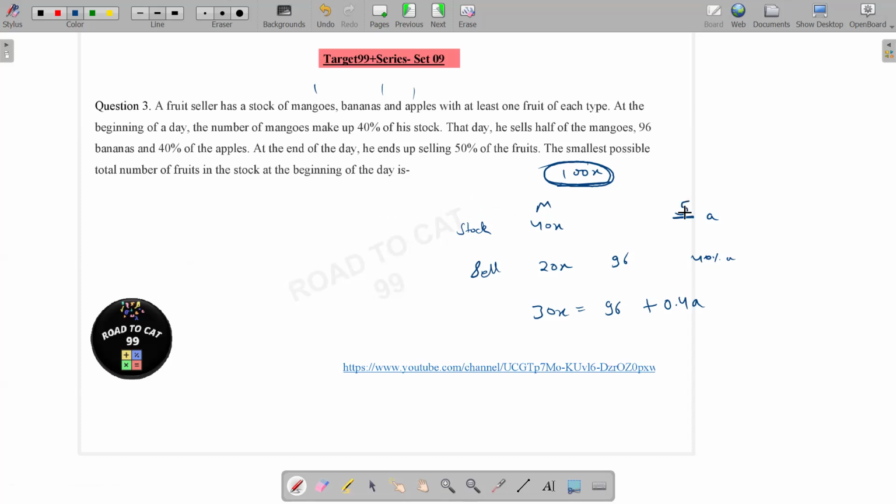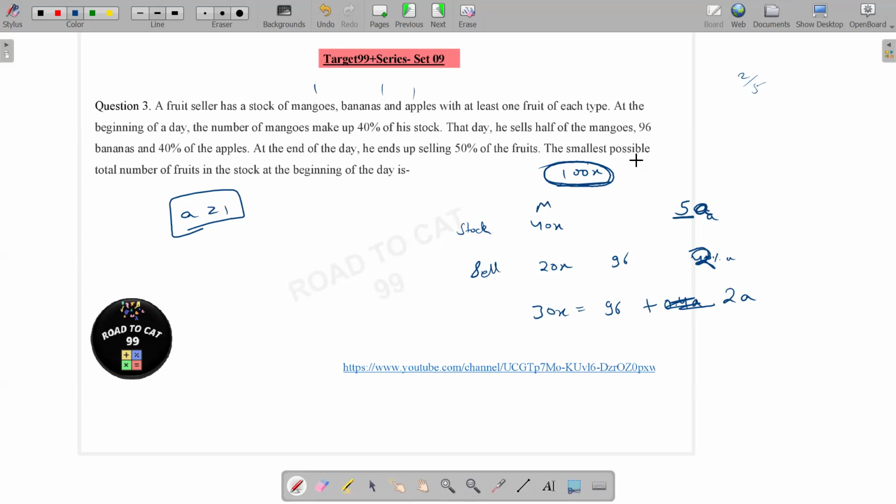Let's say this is 5A, so this would become 2A, right? Because 40% is 2 by 5. So 96 plus 2A. So technically, A is greater than or equal to 1, right?